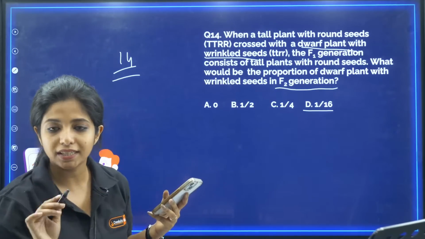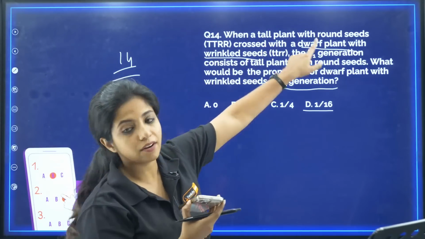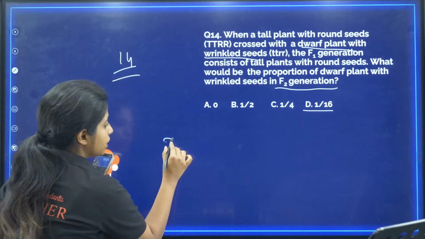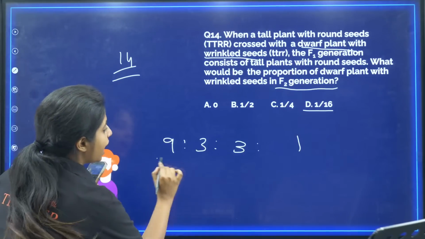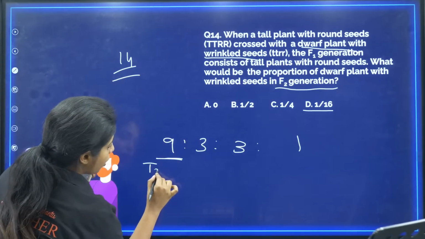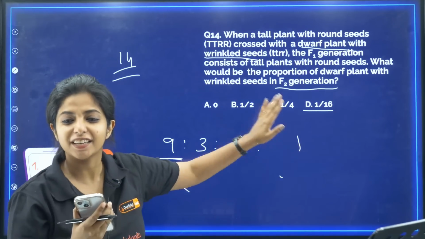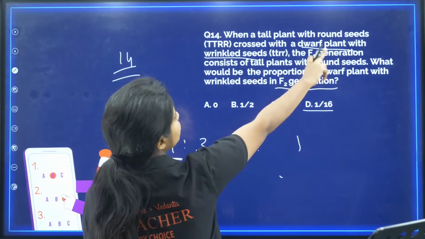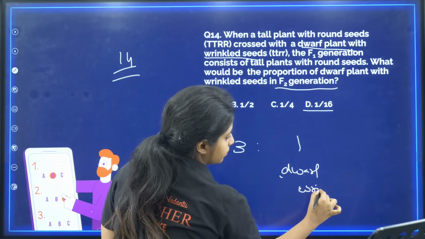How do I calculate it easily? In the F2 generation of a dihybrid cross, when two characters are there, that is tall and round, we get the 9:3:3:1 ratio. Always remember, 9 of them will be the dominant character. Dominant over here is tall and round. And one will obviously be the recessive plant. The recessive plant is dwarf and wrinkled.